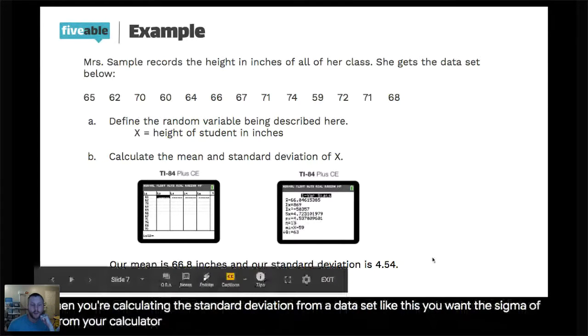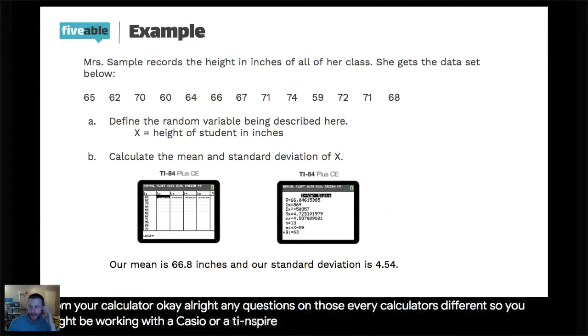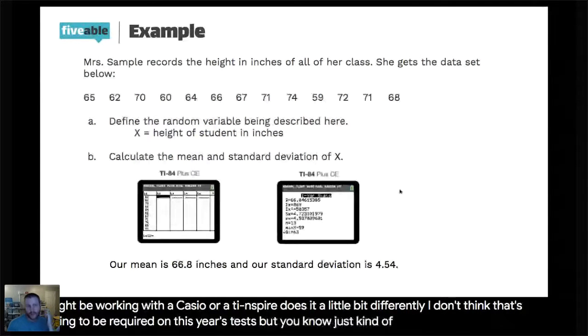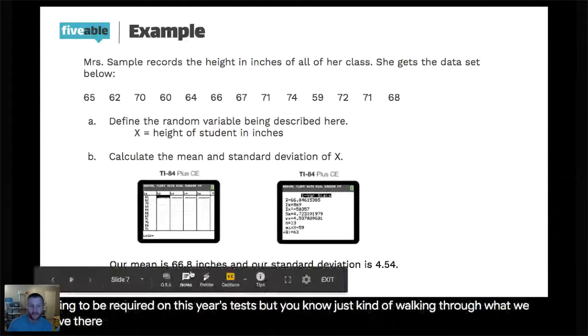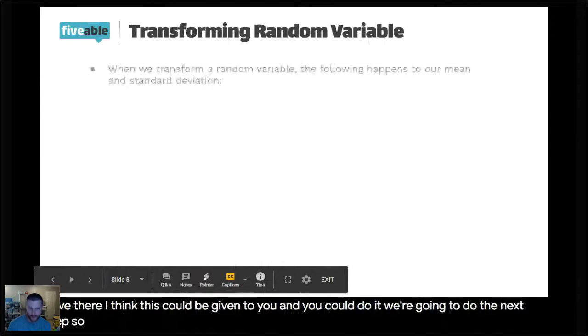Okay. All right. Any questions on those? Every calculator is different, so you might be working with a Casio or a TI Inspire, which does it a little bit differently. I don't think that's going to be required on this year's test, but I'm just walking through what we had there. I think this could be given to you and you could do what we're going to do in the next step: transforming random variables.